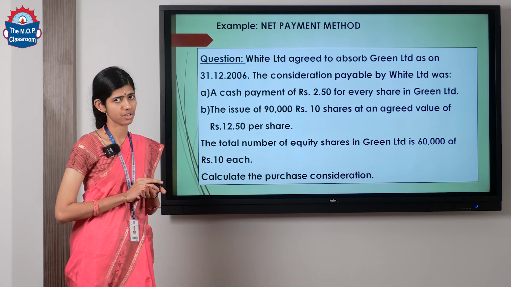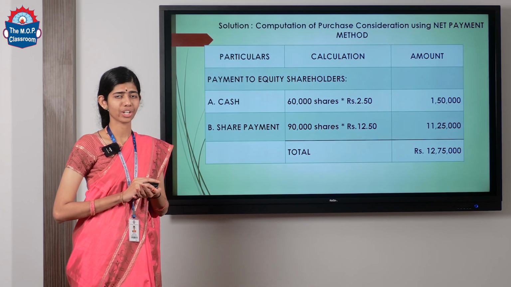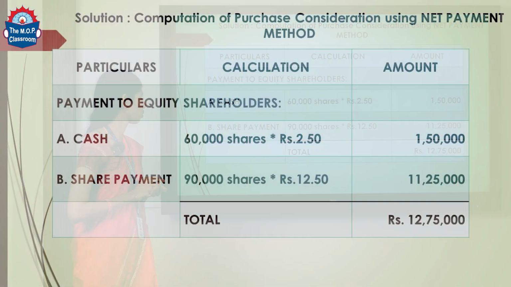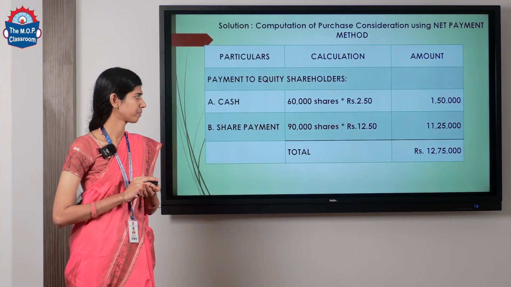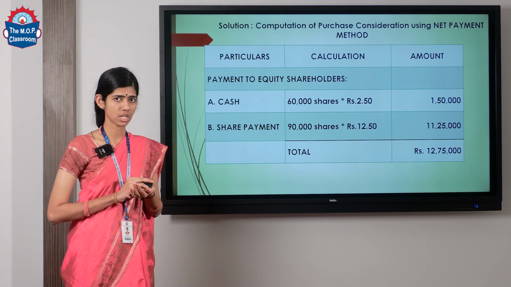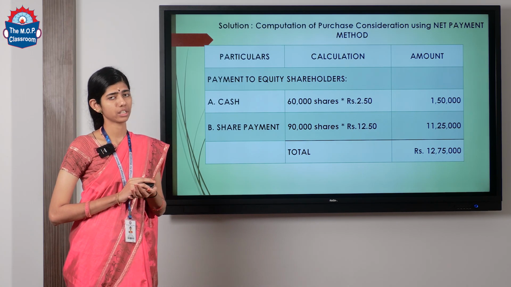Calculate the purchase consideration. Computation of purchase consideration using the net payment method. So what is the amount to be paid to equity shareholders? The payment is going to be done using two methods: number one through cash, and number two by issue of shares. For cash payment, 60,000 shares at rupees 2.5 each total up to rupees 1,50,000. For the payment through shares, 90,000 shares at rupees 12.5 each is 11,25,000. Finally, this gives us our purchase consideration, which is 12,75,000 rupees.